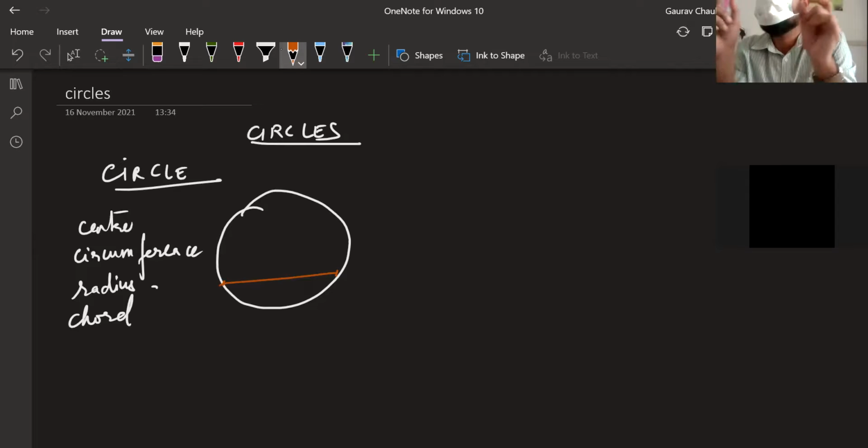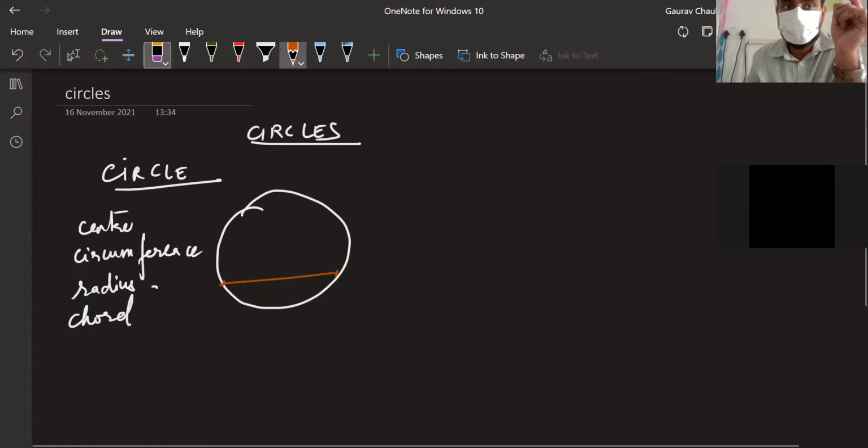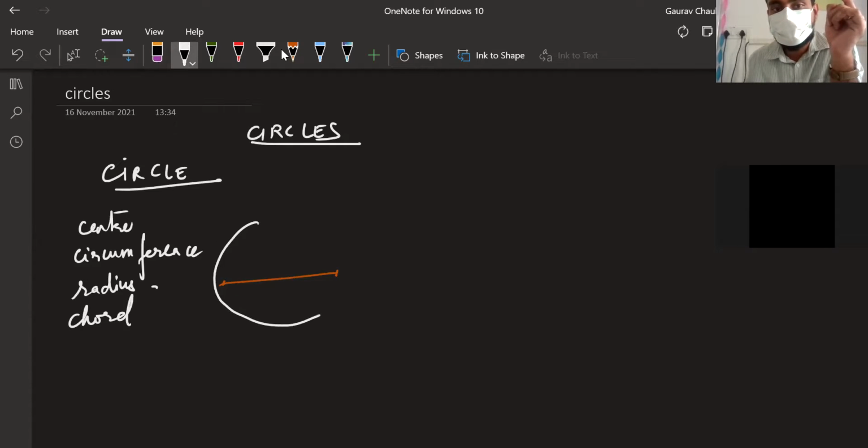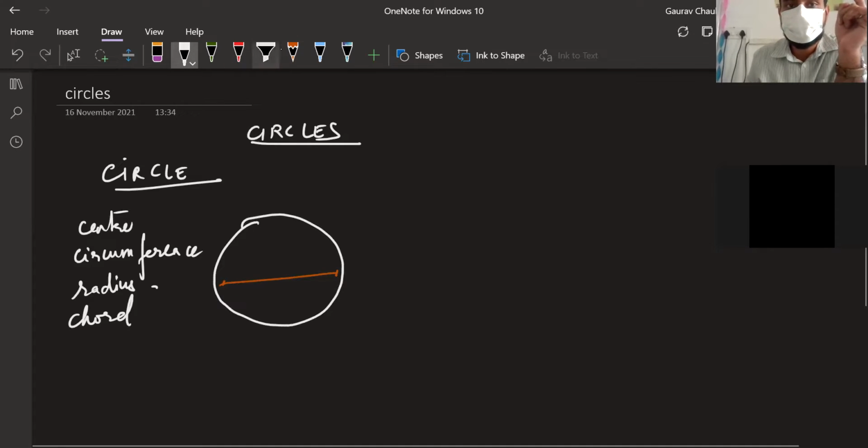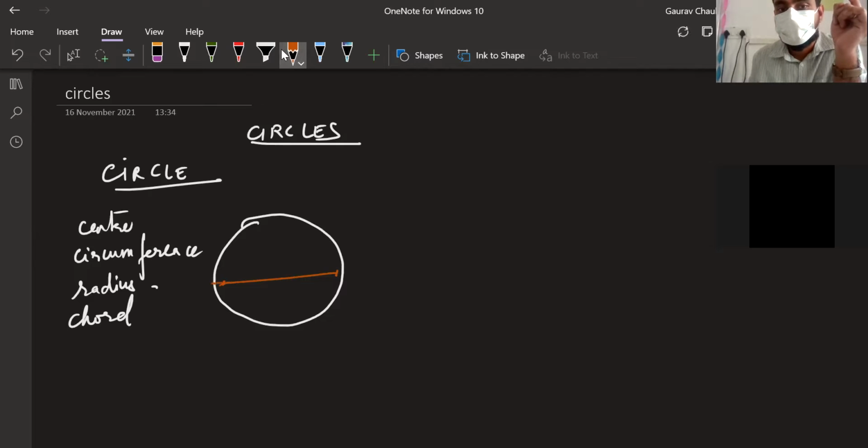That's not enough. Those two are also end points of the line segment. You should note that. If I draw something, one second, let me make a proper circle. This line segment is a chord. This line segment has a chord in it, but it's not a chord. If I take this full A to B, that will not be a chord.